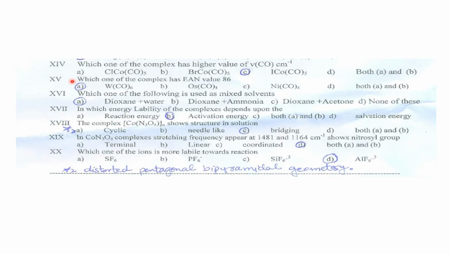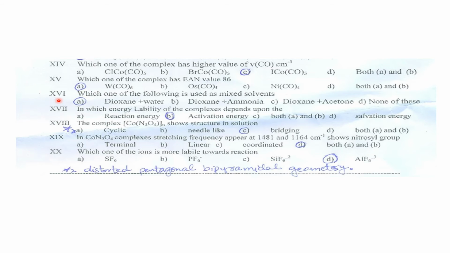And then we have the next MCQ. If you want an explanation of MCQ 14, let me know, then I can explain. Anyways, option C is the correct one. And then we have MCQ number 15: which one of the complexes has an EAN value of 86? So this W(CO)6, that is tungsten hexacarbonyl, has an EAN value of 86, and the formula is the same as I have explained on the previous slide.